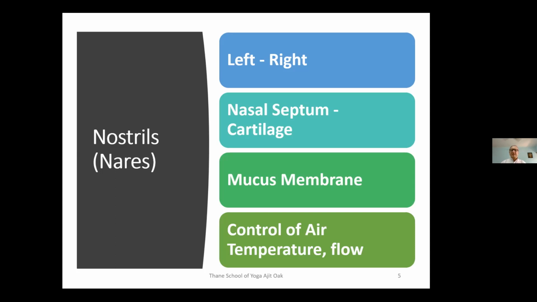Now, the inside of the respiratory tract is covered with mucous membrane. We had discussed mucous membrane, which is the inside covering of the digestive system also, and the respiratory system. Of course, there are differences between the functions of the mucous membrane of the respiratory system and that of the digestive system. We discussed last time that the digestive system mucous membrane secretes certain enzymes which are responsible for the digestion of food.